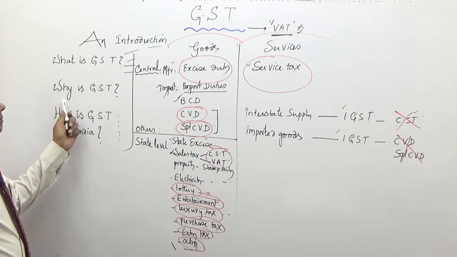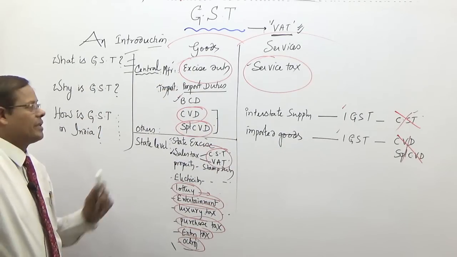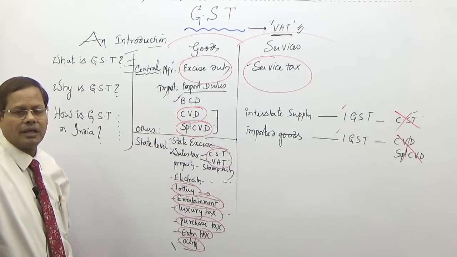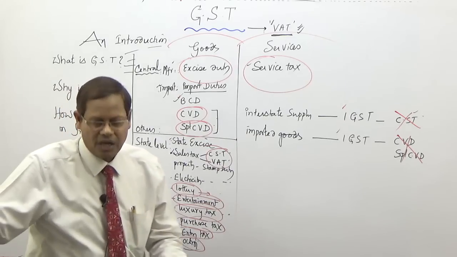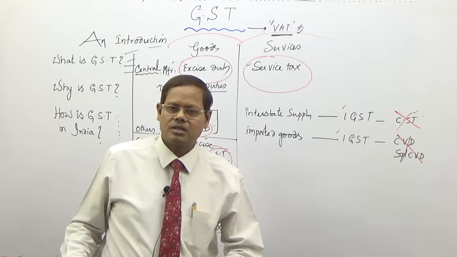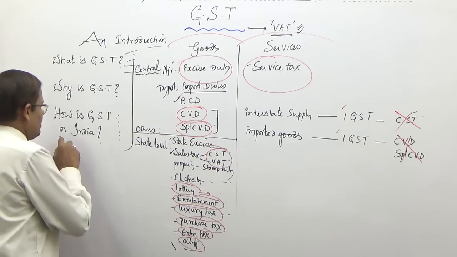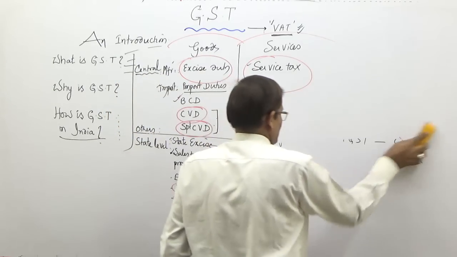So, one of the major reasons for introducing GST is complication, plethora and out of date system. These are the reasons. Now, with this understanding you will be able to write on your own also, right? Then, how is GST made in India? Let us discuss briefly about that also.